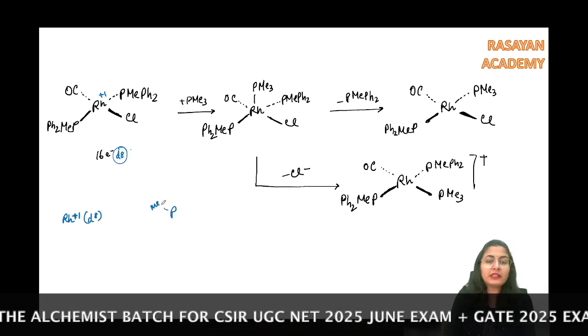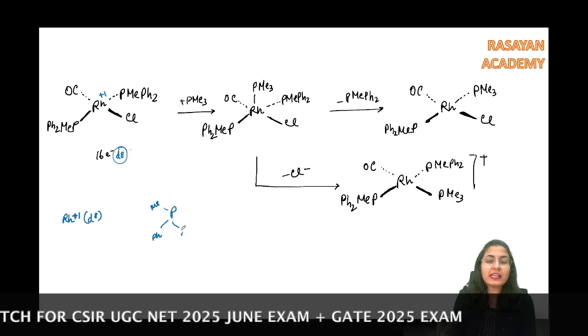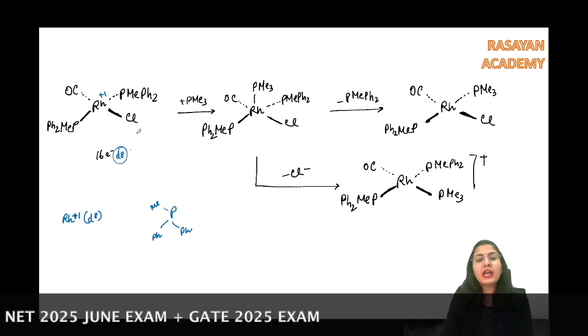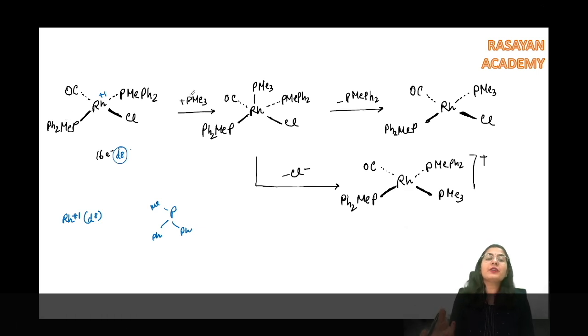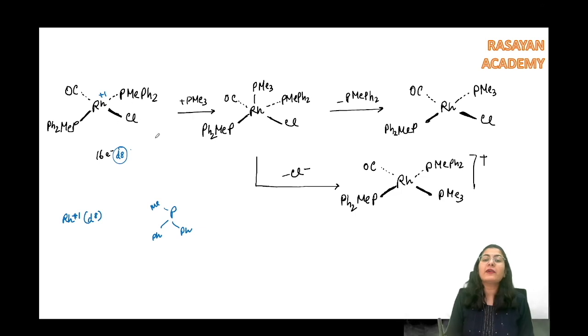because I have introduced one methyl on the phosphorus. Phosphorus has one methyl and two phenyl, so it is not as big as PPh3. Also, the metal is different over here. So what happens is that when I am replacing the Cl by one of the phosphines, it is shown to undergo an associative mechanism. So look over here, PMe3 is going to associate first,